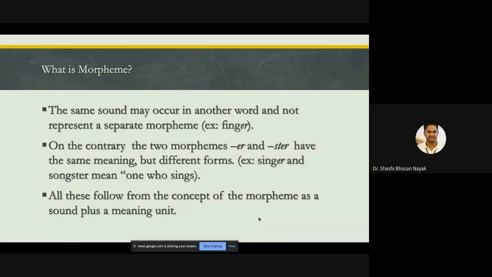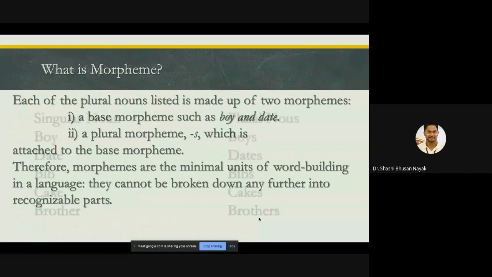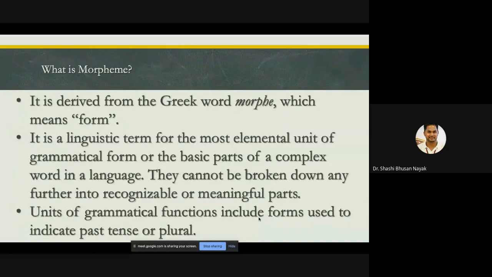All these follow from the concept of the morpheme as a sound plus meaning unit. So I'm actually giving you more varieties of conceptual understanding of morpheme. Okay, let's go back a bit. In this slide, I told you the etymological meaning of morpheme. That is, it's from Greek word morph, which means form. Then the meaning is it's a linguistic term for the most elemental unit of grammatical form. And it has some grammatical functions as well.